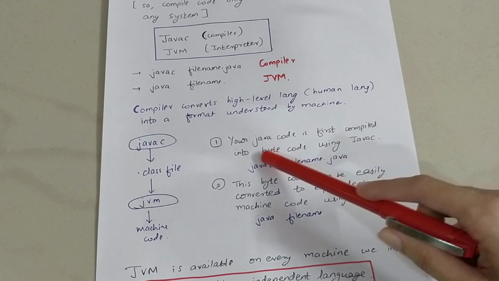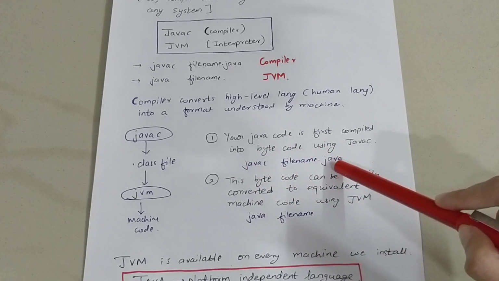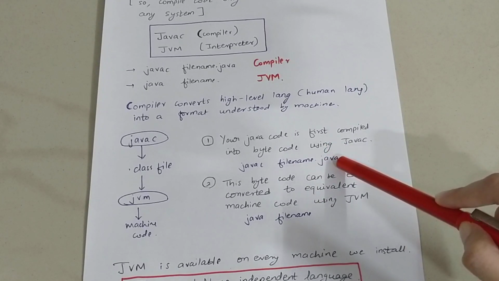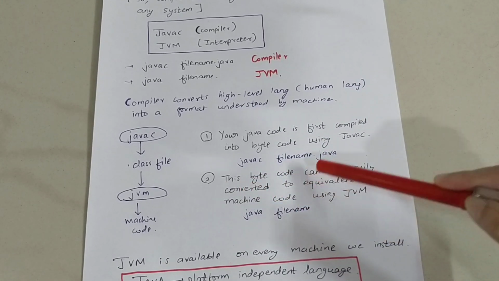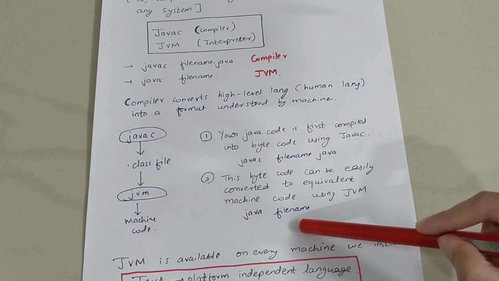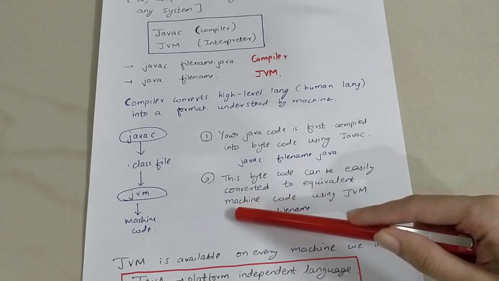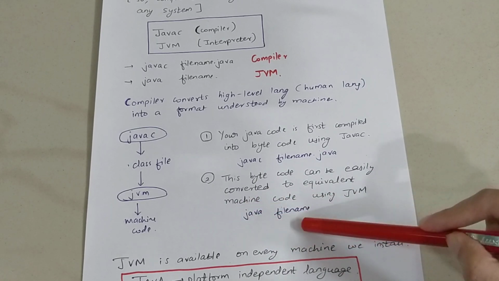Second, this bytecode, this .class file, can be converted to equivalent machine code using the JVM, and this command is used for calling the JVM: java filename.